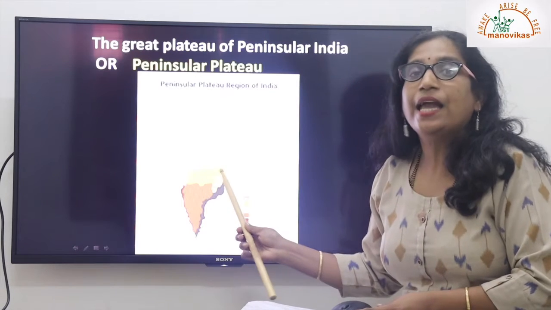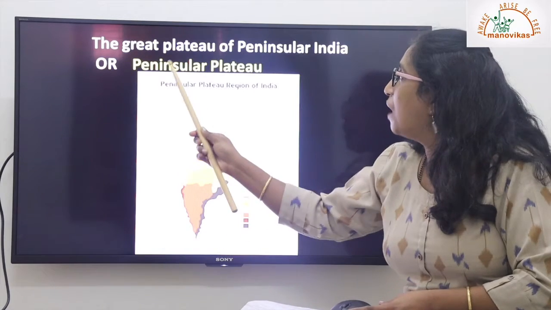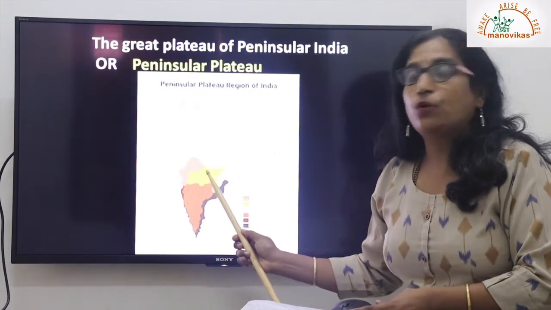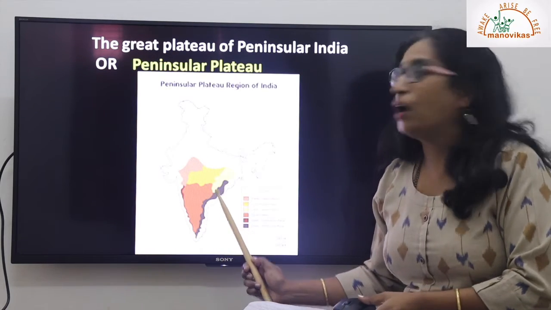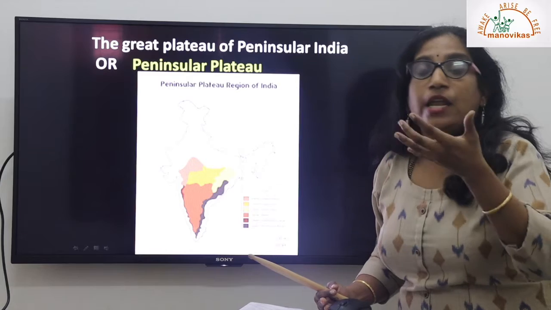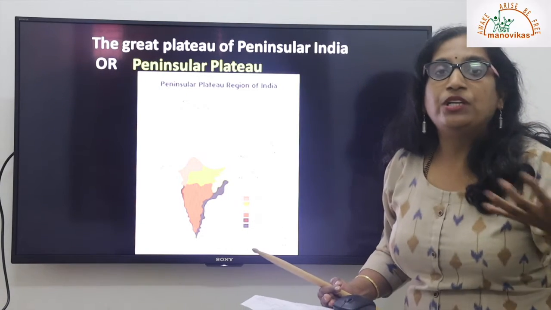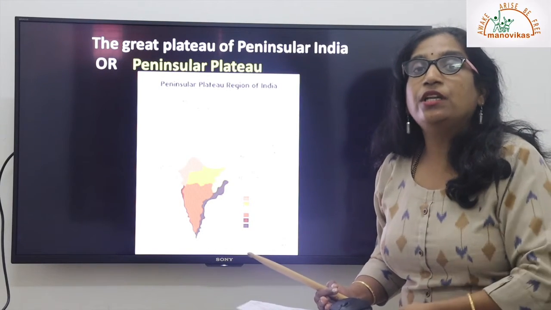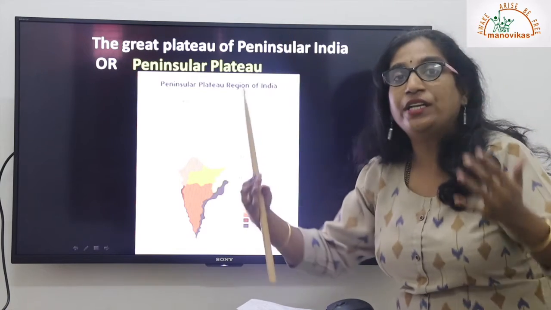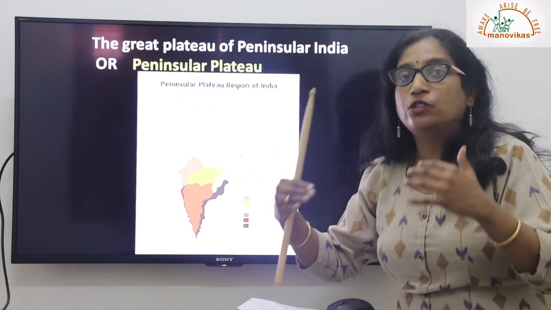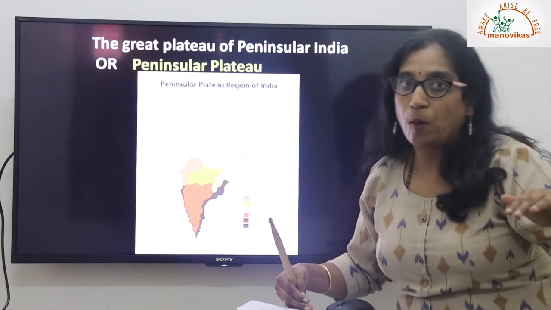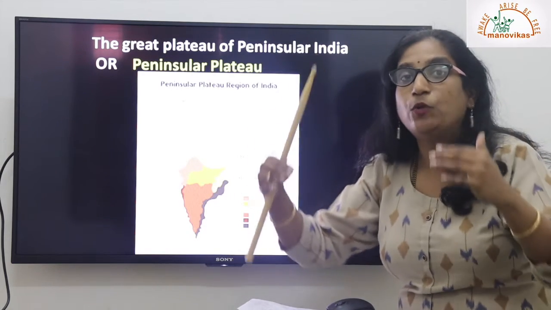Here you can see the Great Plateau, the entire region exposed on this screen, the region of Peninsular India, which is entirely an uplifted land. Now, you know the difference between a mountain and a plateau. When I say mountain, you always visualize a raised land with pointed peaks, right? A plateau is also a raised land, but it has a flat top. Correct? That's the difference between a mountain and a plateau.